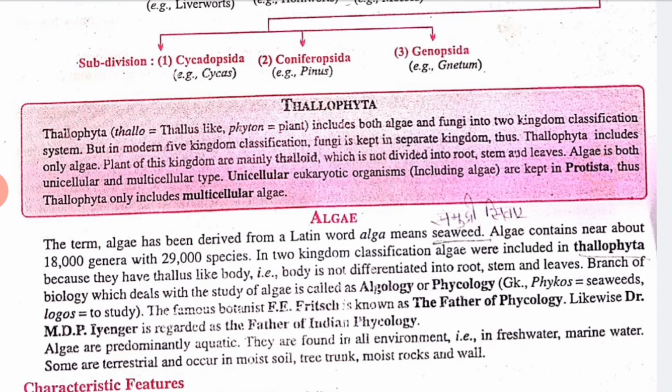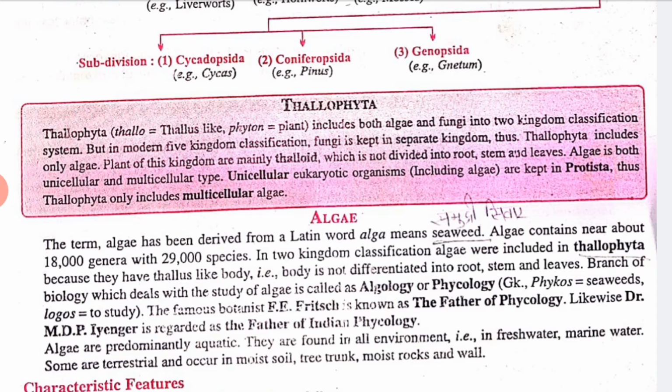Clear? So it included both the algae and fungi in the two kingdom classification system, but in the modern five kingdom classification, fungi is kept in a separate kingdom. Thus thallophyta included only algae.